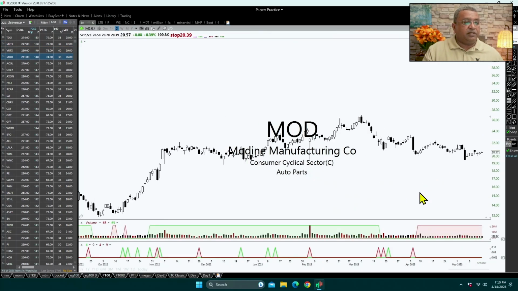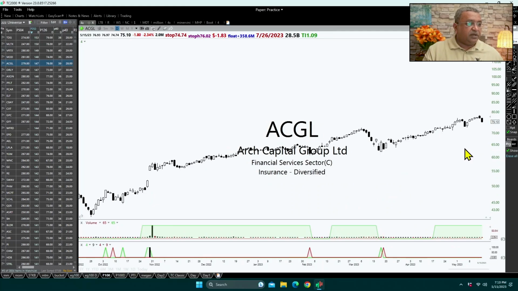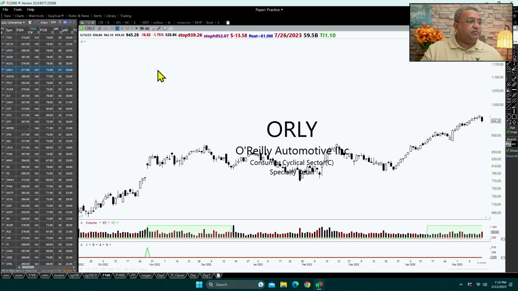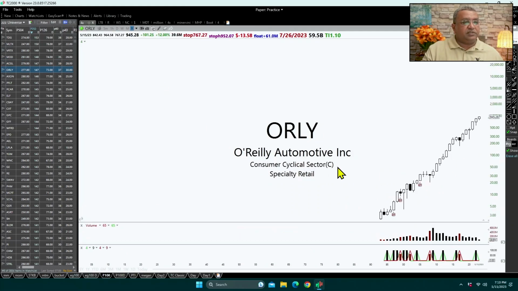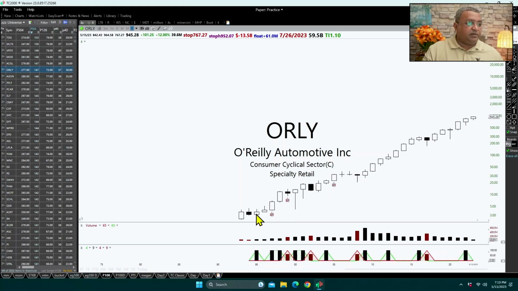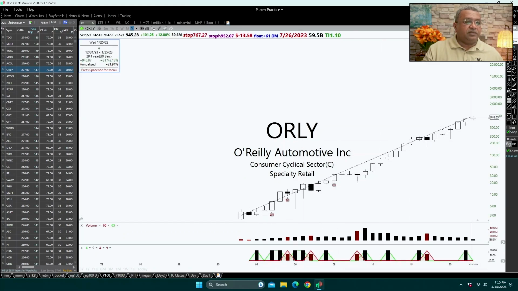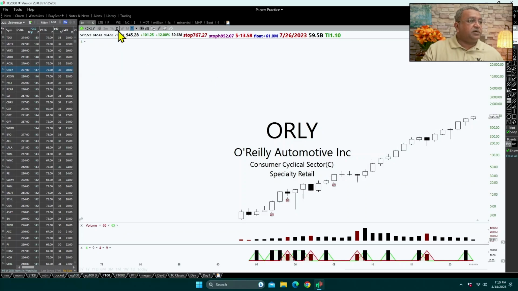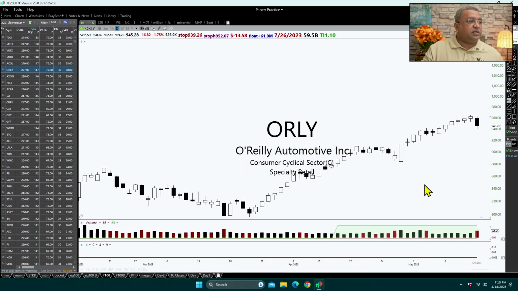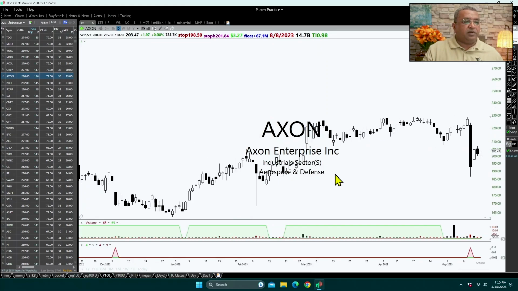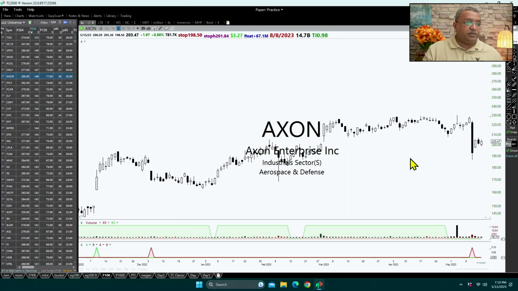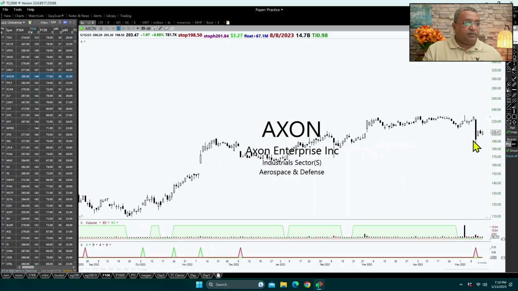Or Vertex, or Ares Capital Group, or O'Reilly. If you see, O'Reilly has a very high persistency on a longer term time frame also. Since its IPO, the stock has made a 31% move, and it's very persistent. So isolate persistent stocks and focus on them till they remain persistent. Something has gone wrong here. Obviously, the persistency was very high, but it changed. Till that time, it was very high persistency.